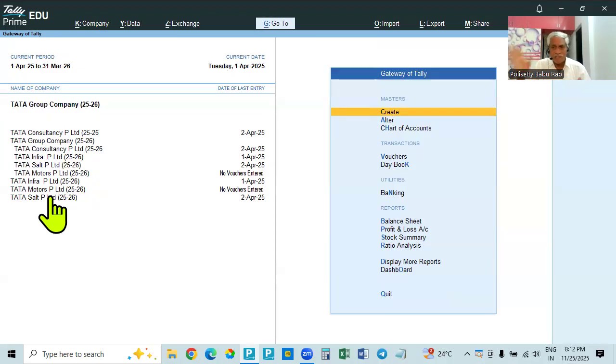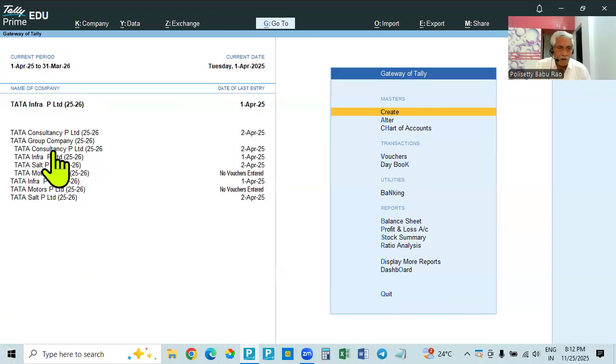So they will be doing their business. They will be making entries. Okay. Now, for example, a new company we added, Tata Motors. So it is showing all the four companies. For example, this Tata Infra company is removed as a member. It is removed as a member now.